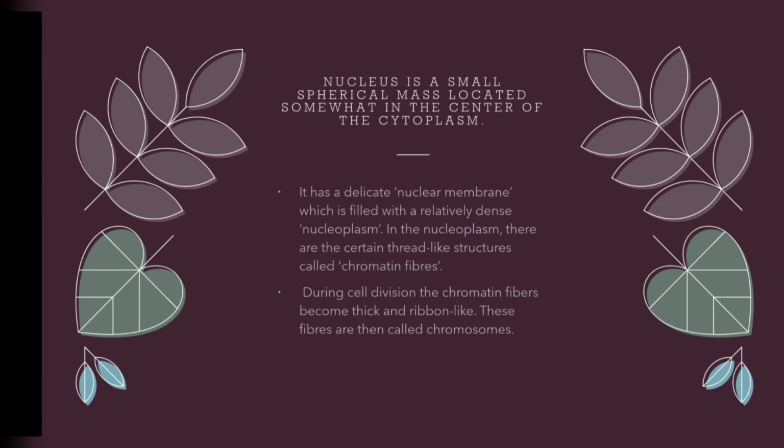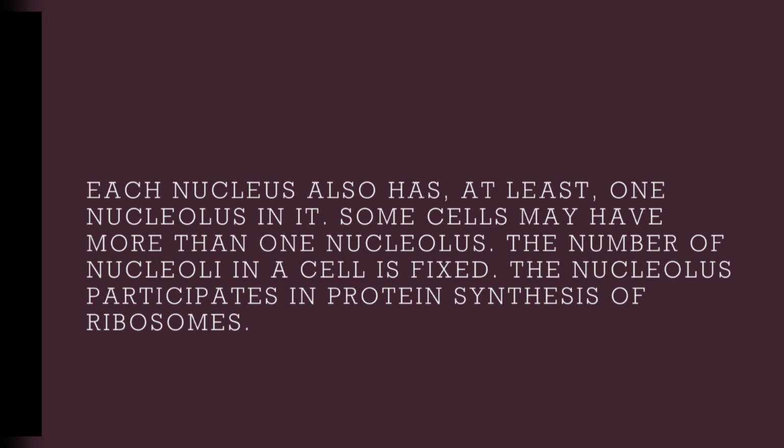So here we read till during cell division, I told you. Now see what is next. Each nucleus has at least one nucleolus in it. I told you the nucleus is an important part of the cell, as shown in the diagram. Some cells may have more than one nucleolus, but one is a must in the cell. The number of nucleoli in a cell is fixed.